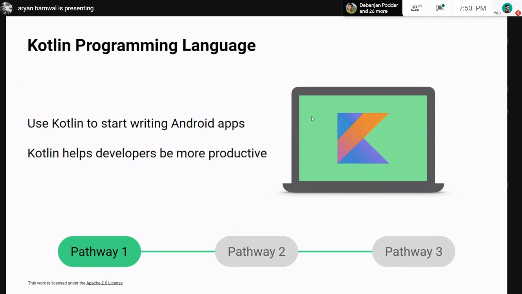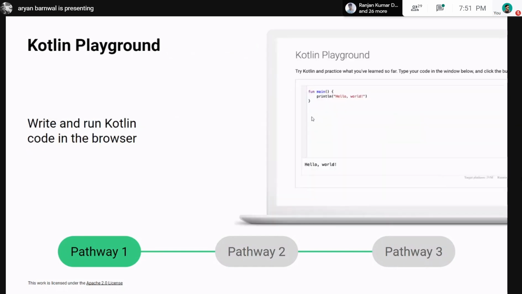Like if you are writing for a single task, like Firebase authentication to check if users have signed in or logged in, or if you are just using recyclers to show your info in a nicely listed order. If you write the code in both Kotlin and Java, you will feel that the Kotlin code is quite a bit less wordy. Okay, so Kotlin helps developers be more productive.